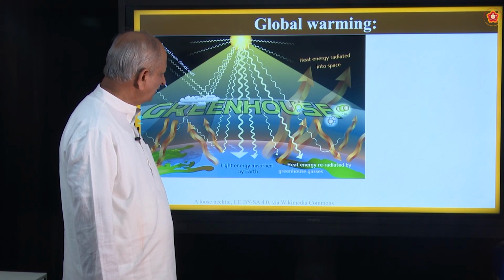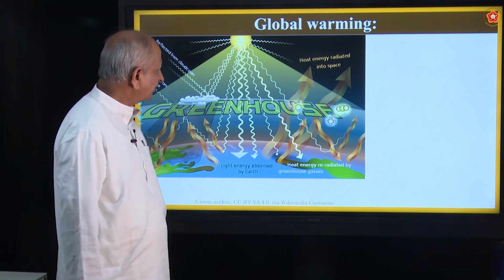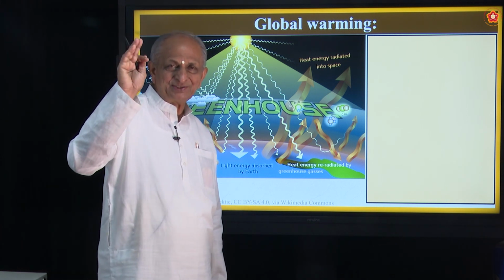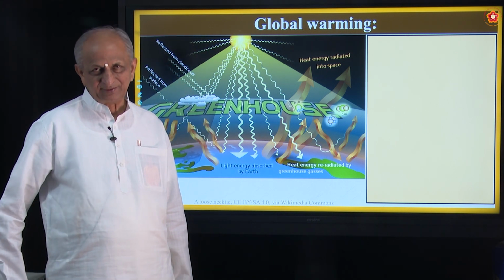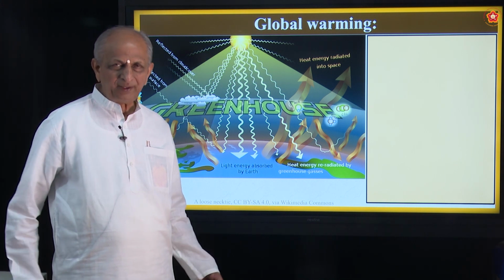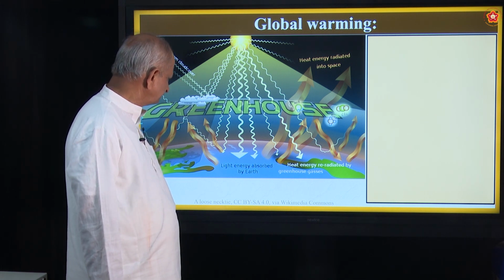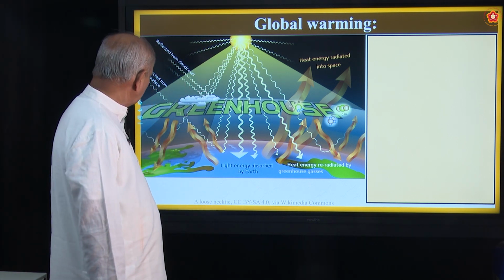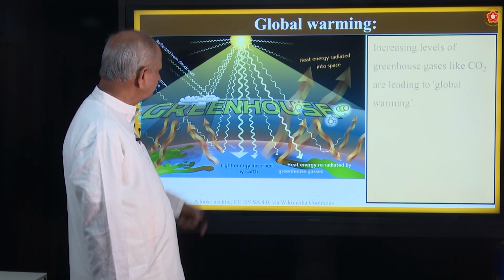Okay. Now, similar is another interesting phenomenon that takes place on the Earth's globe, that is called as global warming. And don't think that it happens only on Earth. In other planets also it will happen. For example, Venus, there is excess of this. That is why the whole globe temperature is very high in Venus. So, global warming is another similar type of effect on the earth. So, this is the sun.